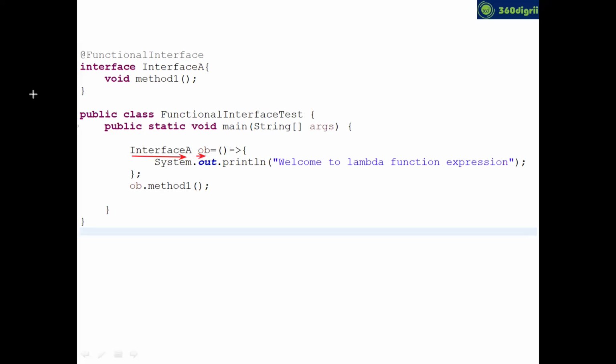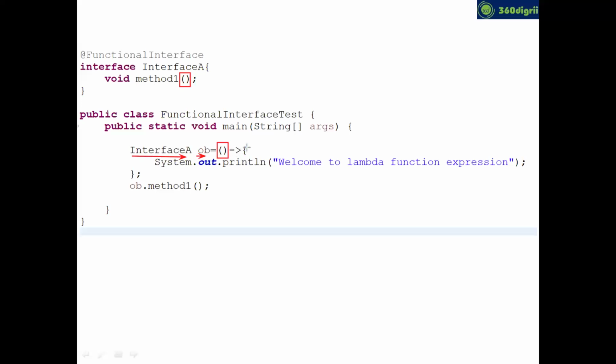In the implementation, I was not using the actual name of the abstract method. Actually, your method name is method1, correct? But you cannot use your method names. You can just write empty parentheses. That empty parentheses directly point to your method1 only.